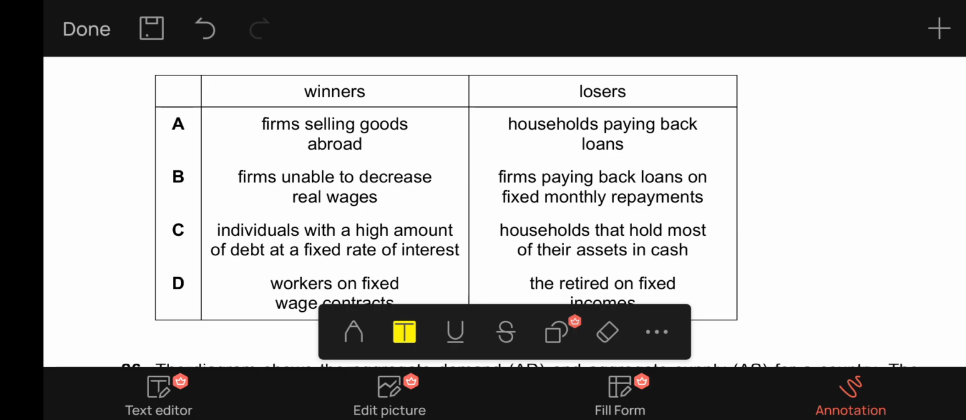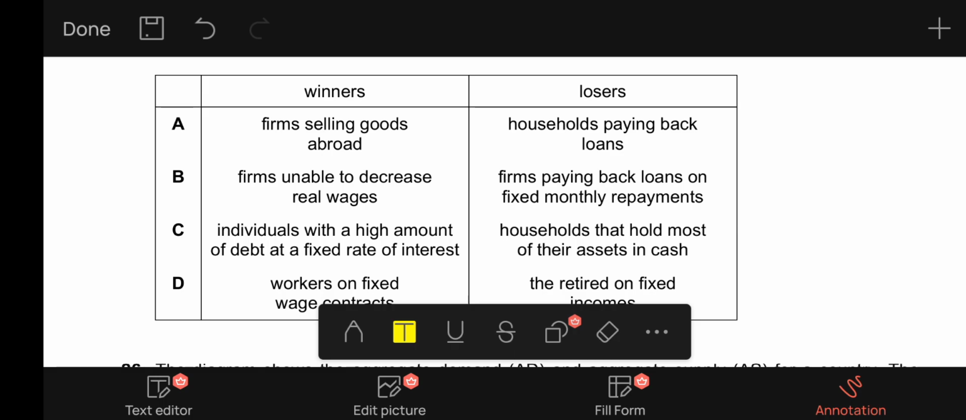So A is incorrect. B, firms unable to decrease real wages. This means they are losers because if they cannot decrease the real wages of the workers, their costs of production will rise exponentially, which will result in their profits decreasing, and thus they will be forced to exit the markets in most cases. So B is incorrect as well.